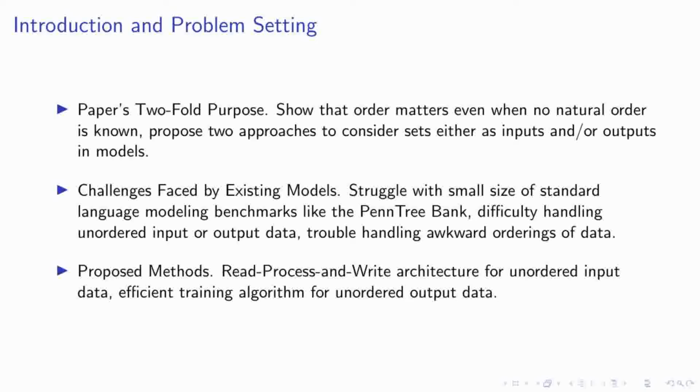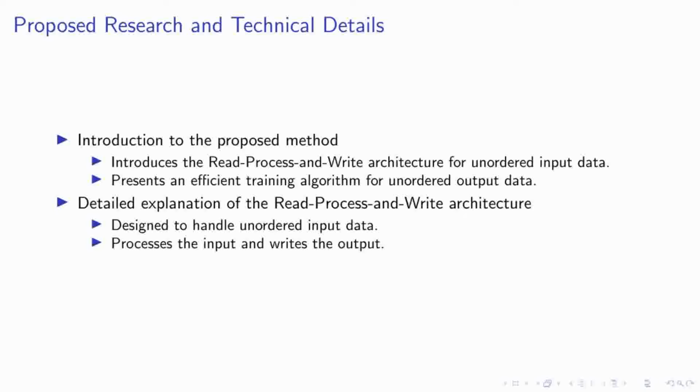The first is the read, process, and write architecture, designed specifically for unordered input data. The second is an efficient training algorithm tailored for unordered output data. These methods aim to enhance the performance of models dealing with unordered datasets. Our research introduces two novel methods to handle data where no natural order is apparent.